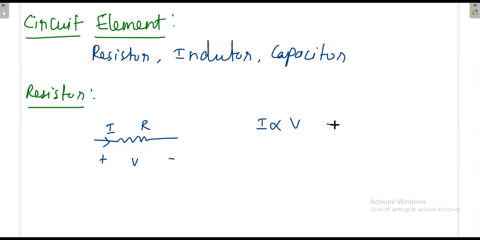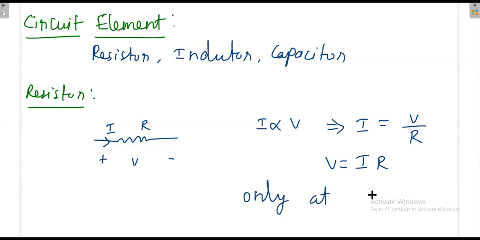Then what is happening? I is equal to V times some constant they are introducing. That constant is 1 by R. This you know. Again I can write V is equal to IR. Everything is true only at constant temperature.